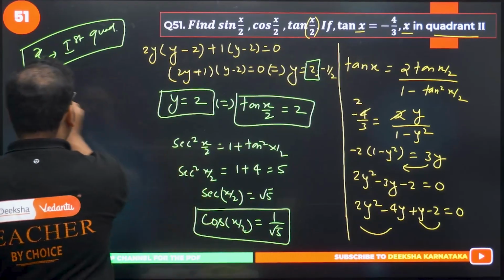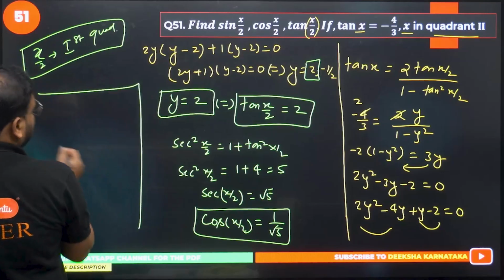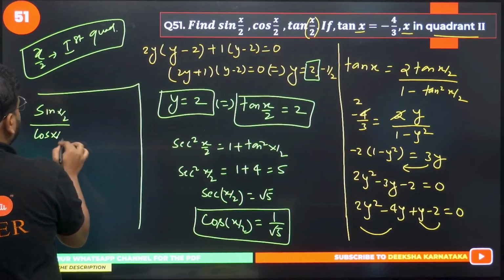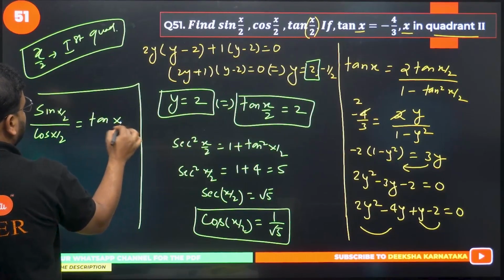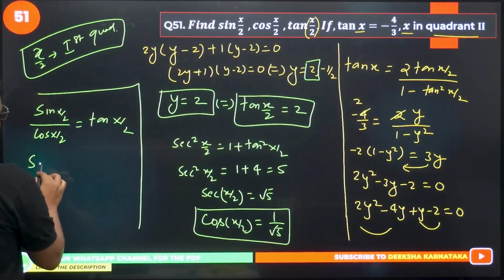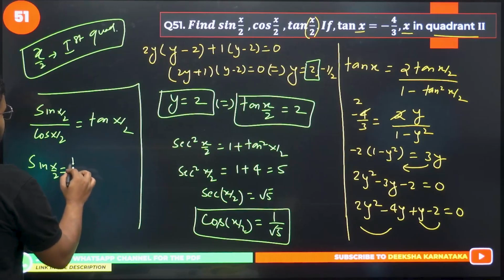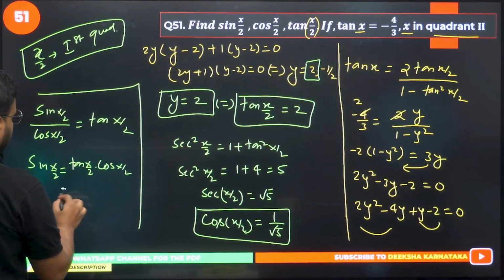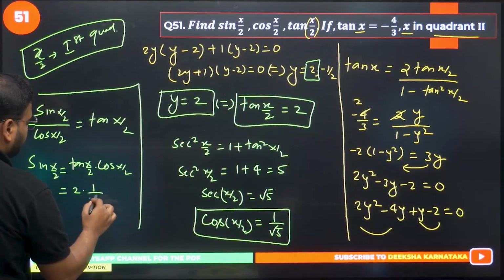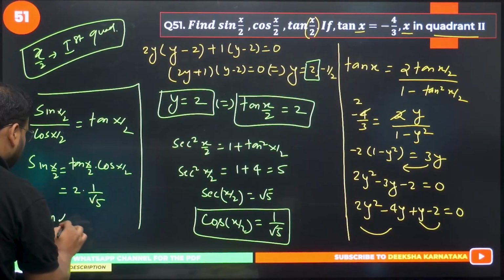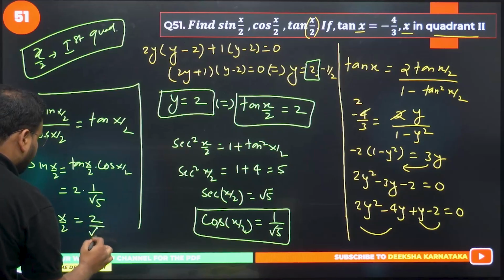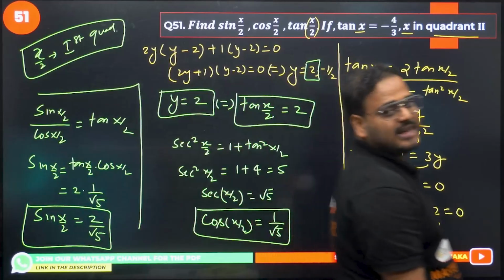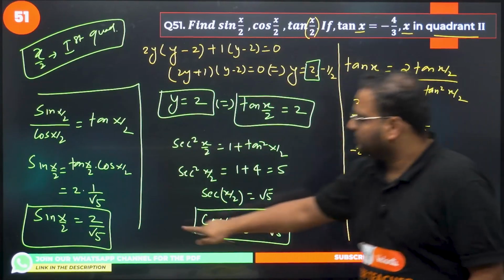Alright, now we are looking for one last value which is going to be sine. So how do you find that? Sine x by 2 by cos x by 2 is nothing but tan x by 2. I want to find sine, right? So sine x by 2 becomes equal to tan x by 2 into cos x by 2. Multiply these two. I am having here 2, I am having a 1 by root 5. So my value of sine x by 2 is nothing but 2 by root 5. That's my final answer. Have a look. So tan x by 2 is coming out as 2 here. I can mark it.